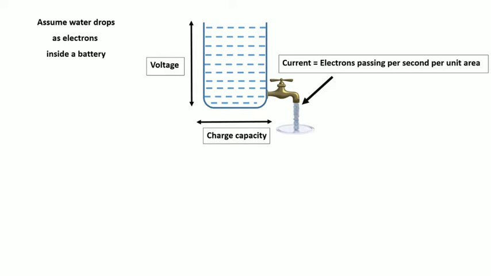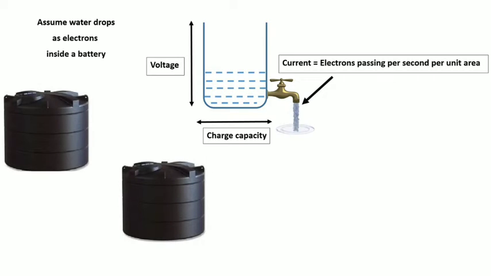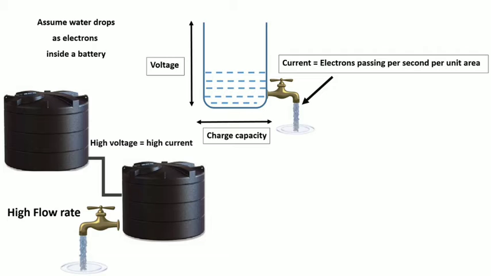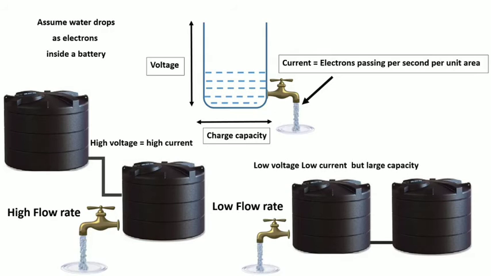As the height of water decreases, the flow of water will also decrease. Same like in electronics, as voltage decreases, current also decreases. If we put 2 tanks, one upon another, then it will be called series connection. In this case voltage will increase and it will increase the current. If we connect two tanks in parallel to each other, then in this case, the current and voltage will remain the same, but the tank capacity will increase. So, the water will come out with the same rate but for a longer time.